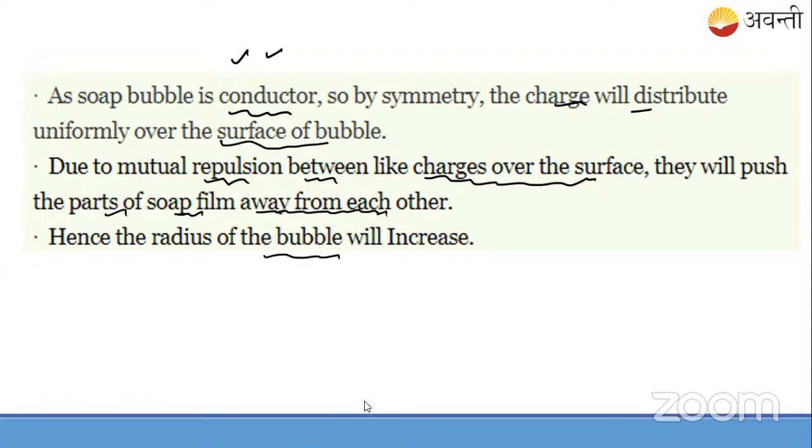So what is the answer for question number 43? Let's check it out. I'm seeing the answer key. 43.